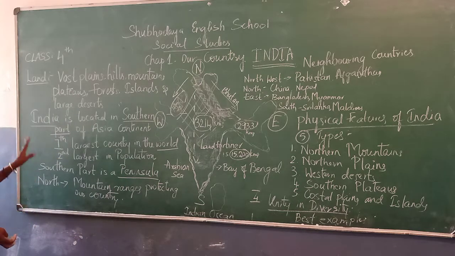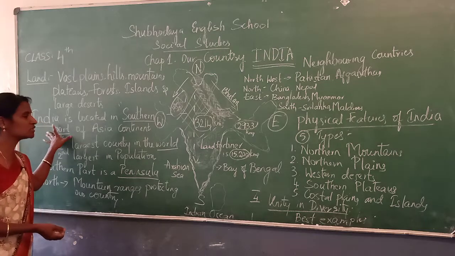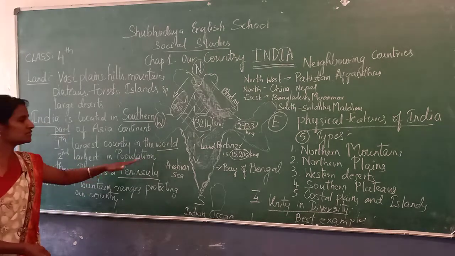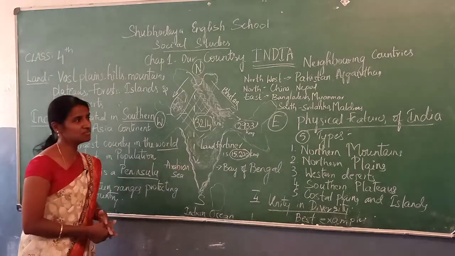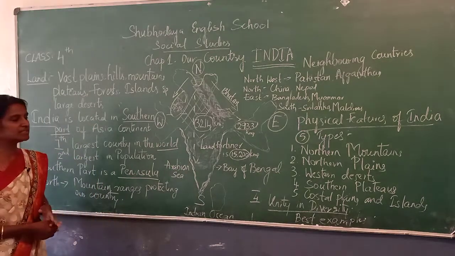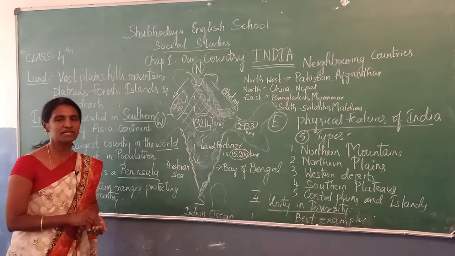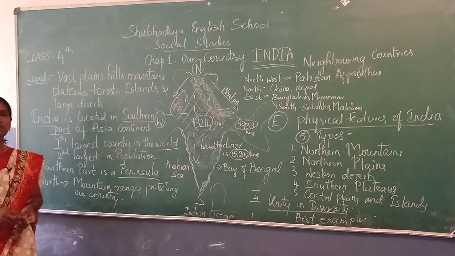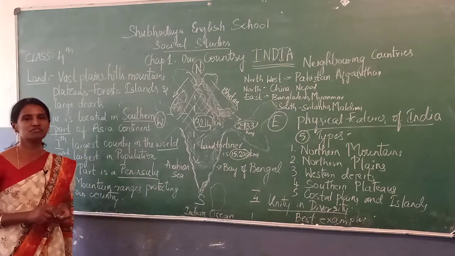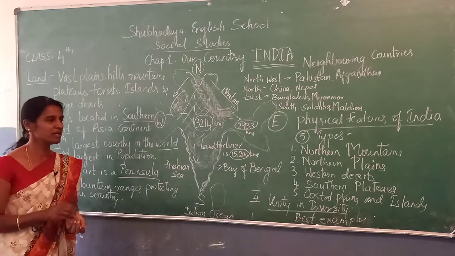Okay, children, I have explained to you about land and where our country India is located and why it is a peninsula, and physical features, neighboring countries, and unity in diversity. Okay, in my next session, I am going to discuss political divisions of India. Now I am going to end.